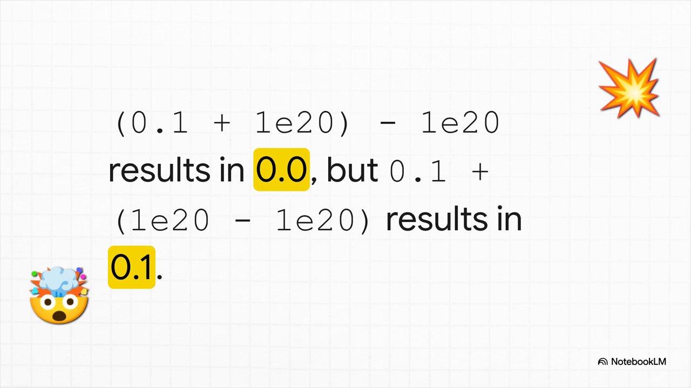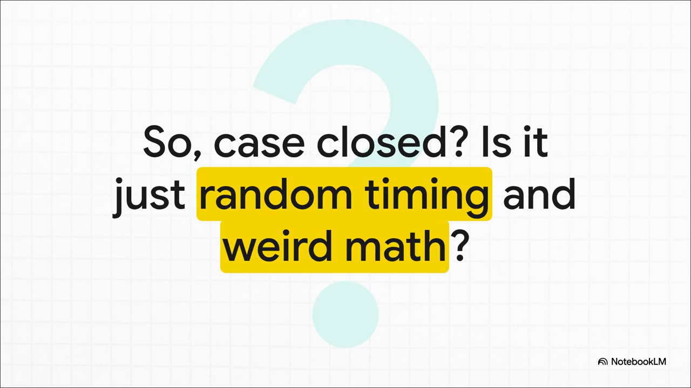Look at the first line. You add a tiny number to a gigantic one, and the computer basically loses the tiny number in the rounding. The result is 0. But in the second line, you subtract the two huge numbers first, which cancel out, leaving just the tiny number. Same numbers, same operations, totally different answers. It's wild. Okay, so that has to be it, right? The random race between the computer's cores mixed with this bizarre math, that's our ghost. Case closed. Well, not so fast.